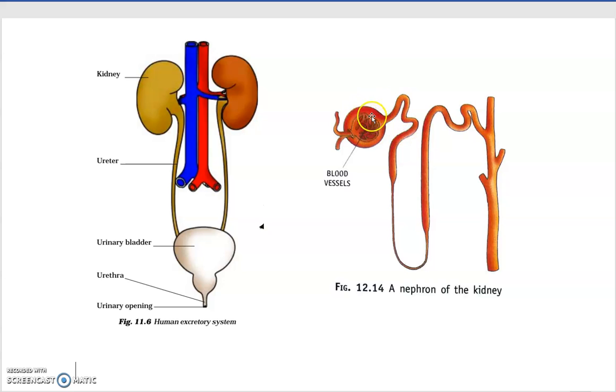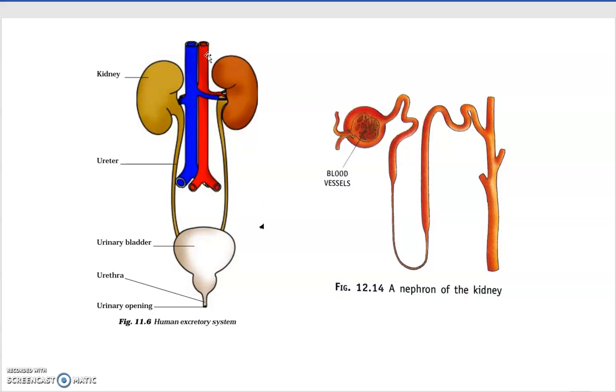Now, the clean blood passes out into the body. It leaves the kidney and continues its circulation in the body.